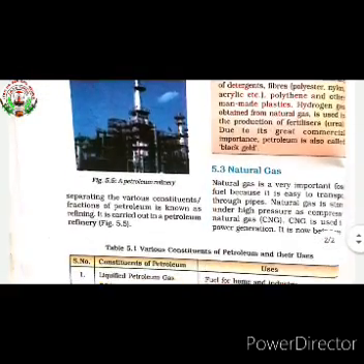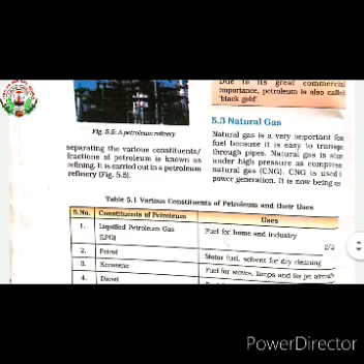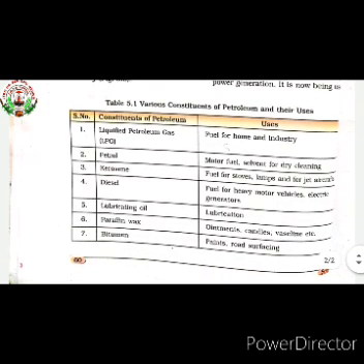Now we will see what the various constituents of petroleum are and what the uses of the various constituents are. Here the table is given. See table 5.1, various constituents of petroleum and their uses. The first constituent is liquefied petroleum gas, LPG. It is in liquid form, so that's why it is called liquefied petroleum gas, and it is used as a fuel for homes and industries.